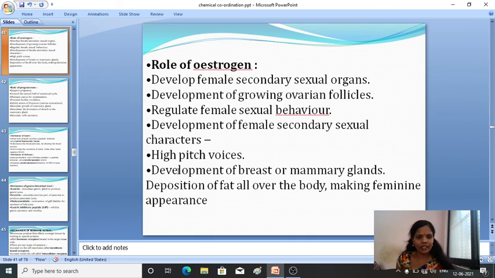Then what are the other characters? It is responsible for high pitch voice in females, then development of breast and the mammary glands, then deposition of fat all over the body, making the feminine appearance.